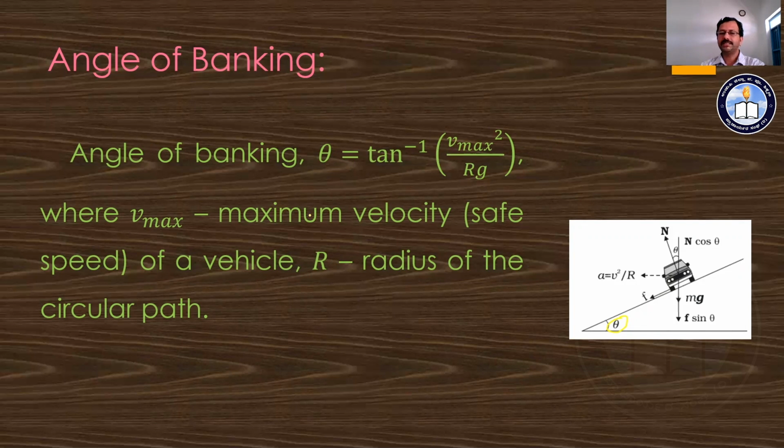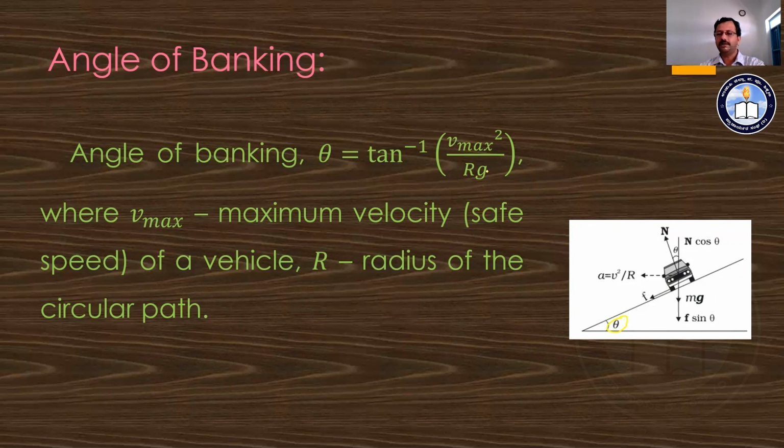Here Vmax is the maximum velocity for the safe drive of a vehicle, also known as the safe speed of a vehicle, and R is the radius of the circular path. G, which is already known, is the acceleration due to gravity. What is the angle of banking? What is the equation for the angle of banking? The angle of banking is the angle made by the road surface with the horizontal, and it is given by theta equals tan inverse of Vmax square divided by Rg.